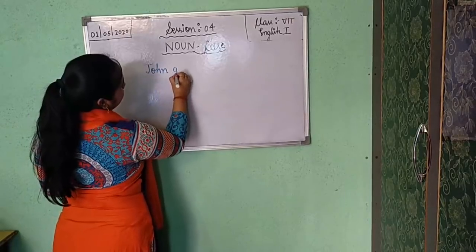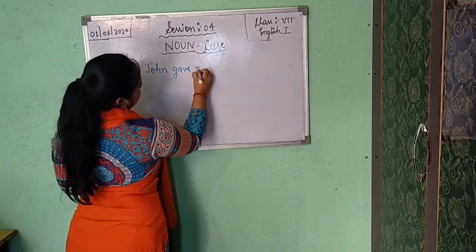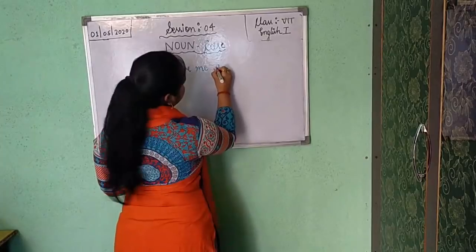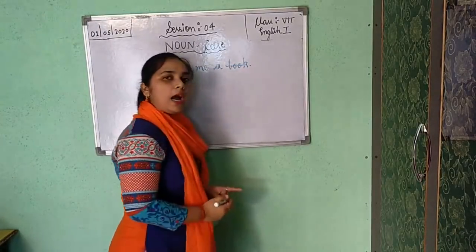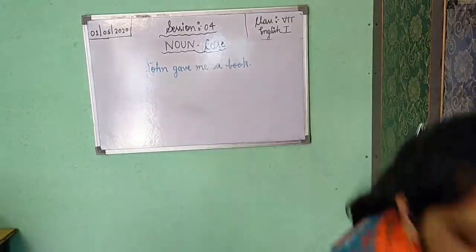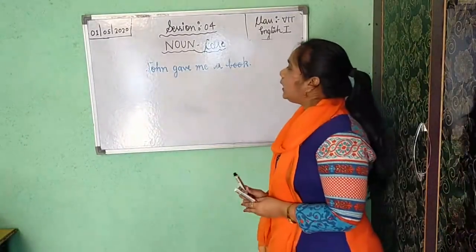John gave me a book. Here I have written one example. John gave me a book.